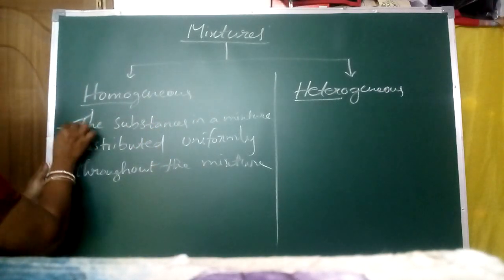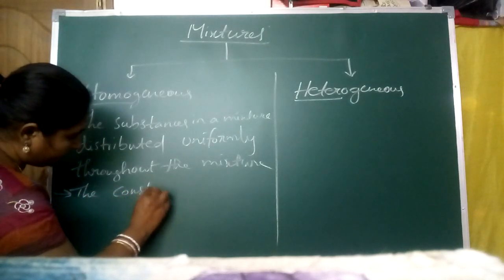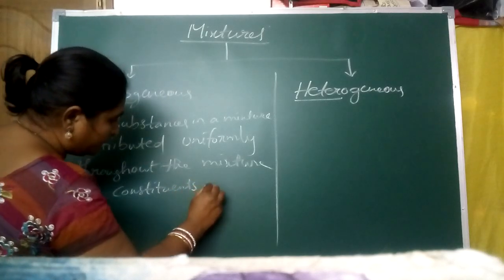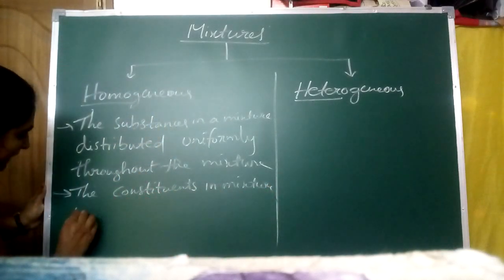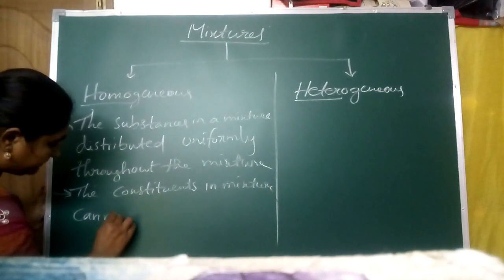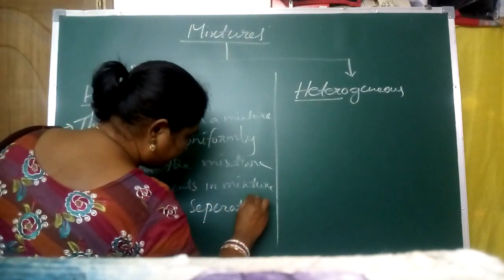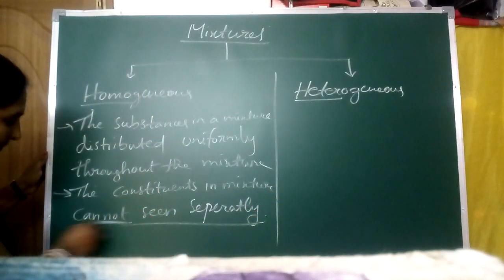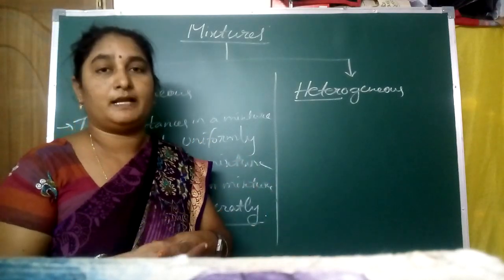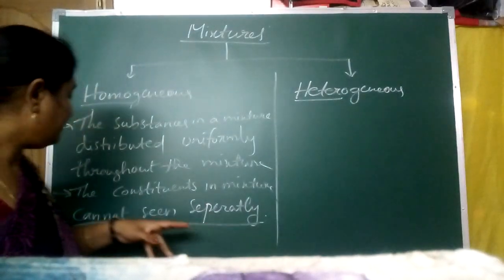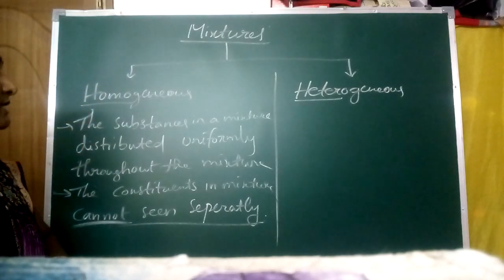I will write that point also. You see here: the constituents in a mixture cannot be seen separately. That means it looks like one mixture, combined with each other. We cannot see the constituents which are present in that mixture. Those mixtures are called homogeneous mixtures.